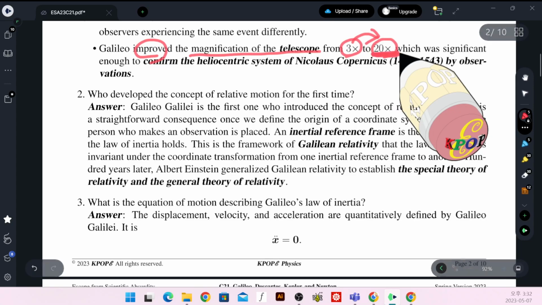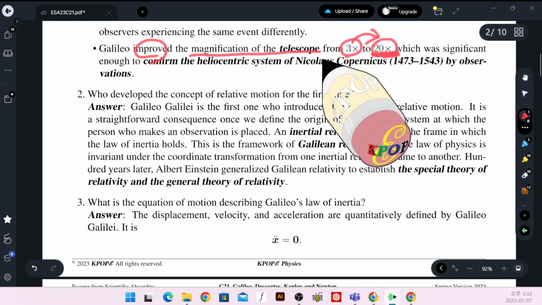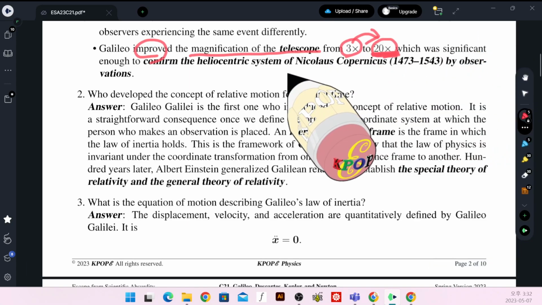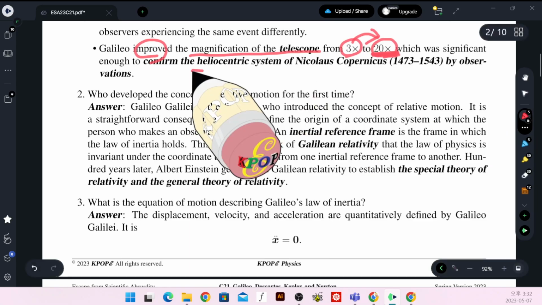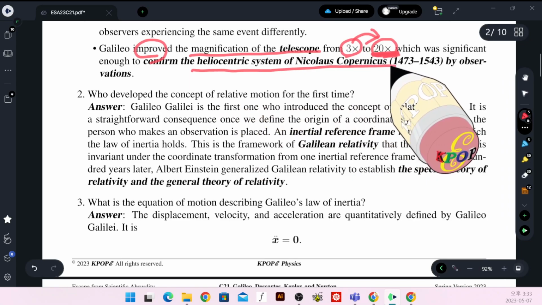As a result, he was able to find the satellites of a planet called Jupiter, which was significant enough to confirm the heliocentric system of Nicolaus Copernicus.